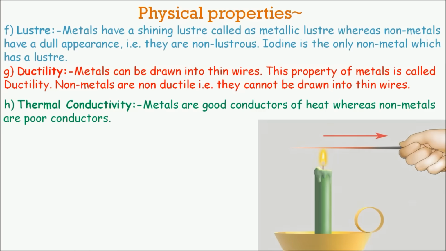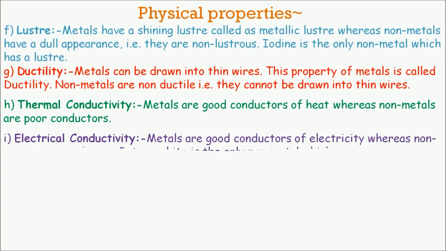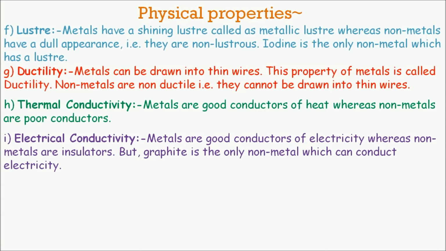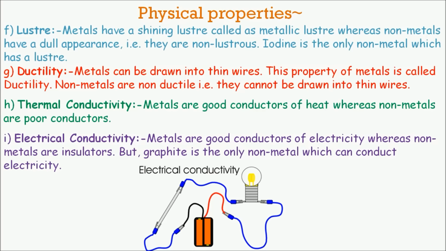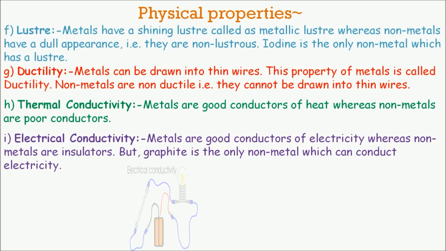Electrical conductivity. Metals are good conductors of electricity, whereas non-metals are insulators. But graphite is the only non-metal which can conduct electricity. It is a form of carbon.